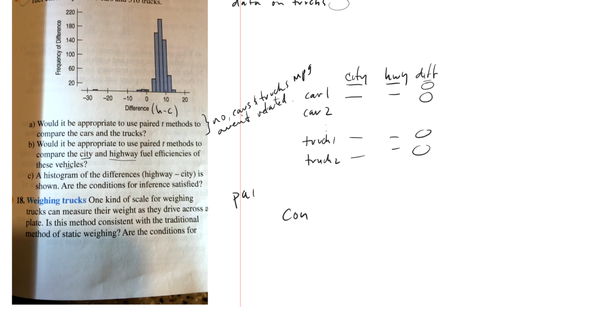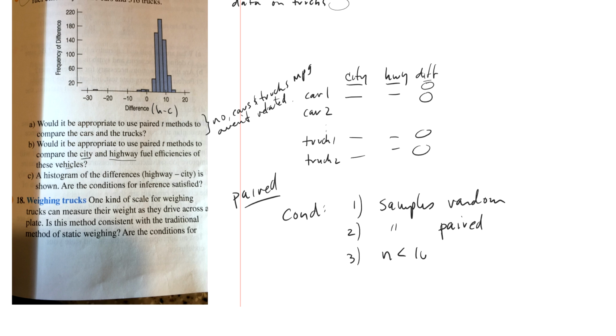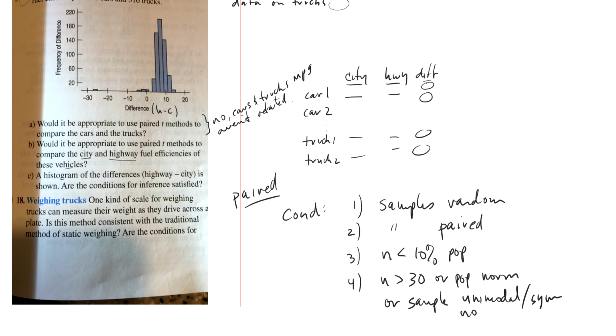For a paired test, the conditions are: 1, the samples are random; 2, the samples are paired; 3, the n is less than 10% of the population; and 4, n has to be bigger than or equal to 30, or the population normal, or the sample. Now, we can say nearly normal, unimodal, symmetric, no outliers.